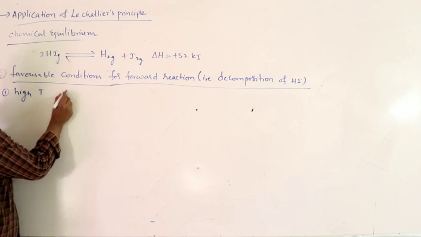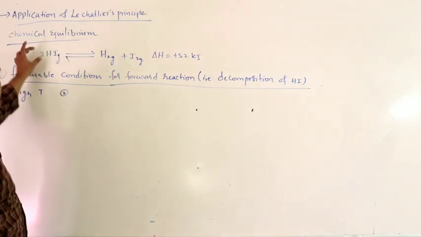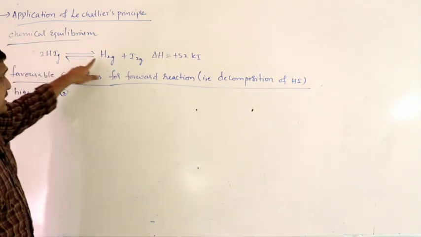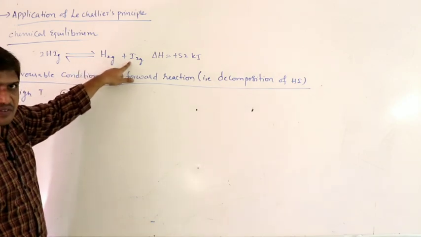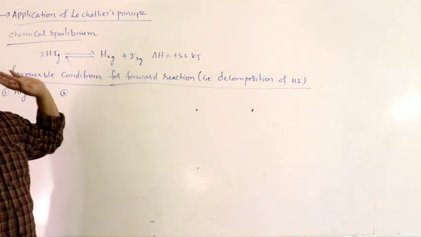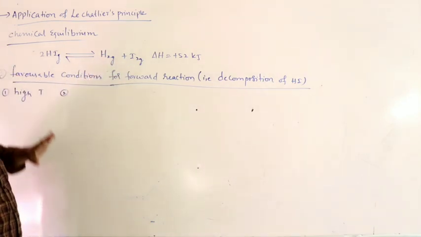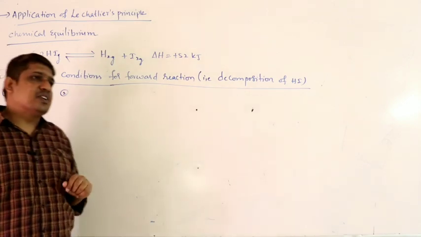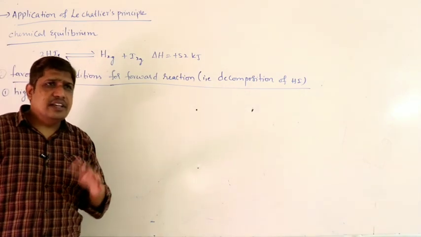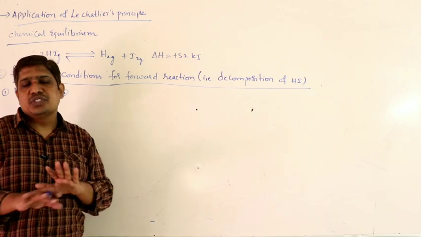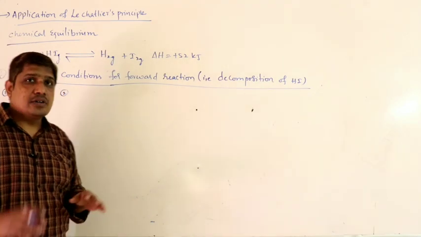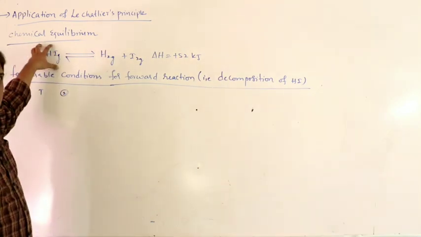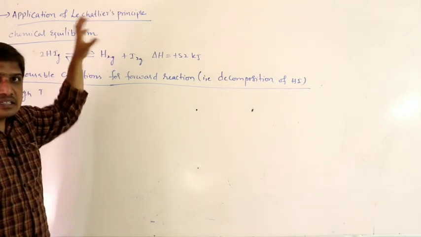Second one, effect of pressure. On the product side, you have 2 moles of gas. On the reactant side, you have 1 mole of H2, 1 mole of I2. That is nothing but 2 moles of gas. So on both sides, you have same number of moles of gas. If you increase or decrease the pressure, the equilibrium position will not change because the number of moles of gas on left hand side and right hand side are same.